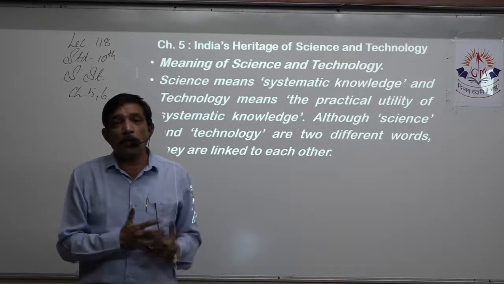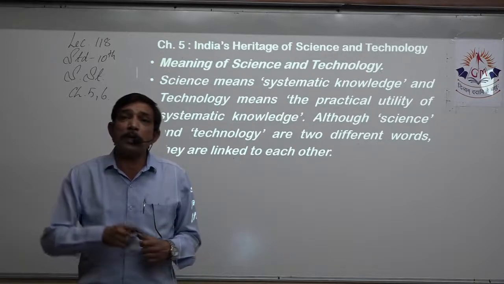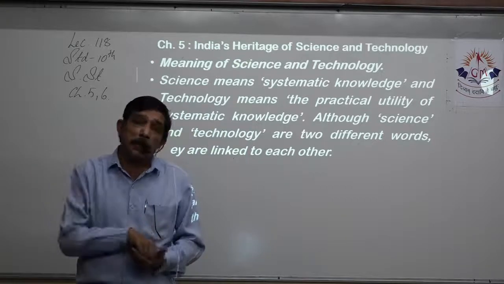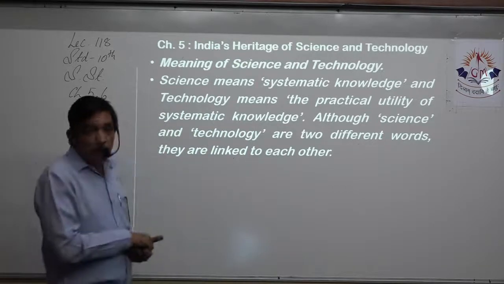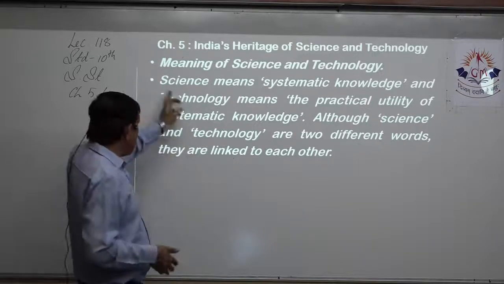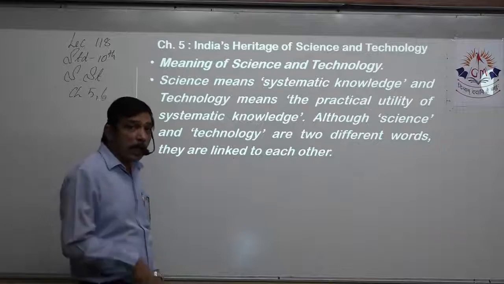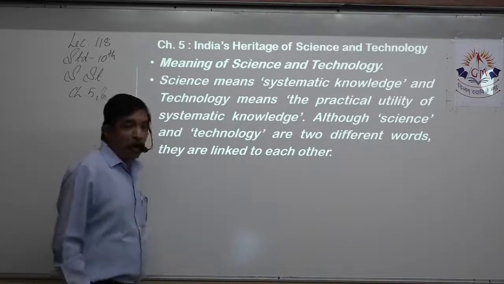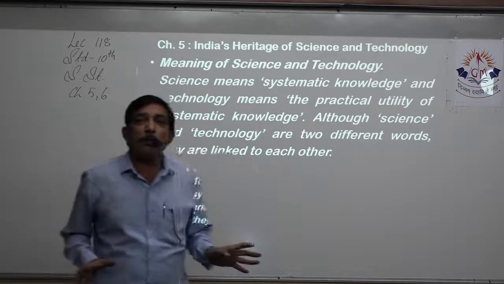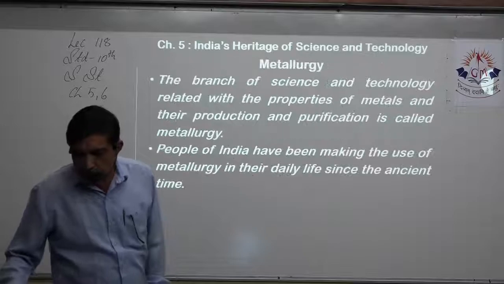So we know that electricity was there, but we discovered it, and then we made use of that discovery. So systematic knowledge is science, but the practical utility of that systematic knowledge, that is known as technology. Although science and technology are different words, both of them are always spoken together. Yes, they are linked with each other.